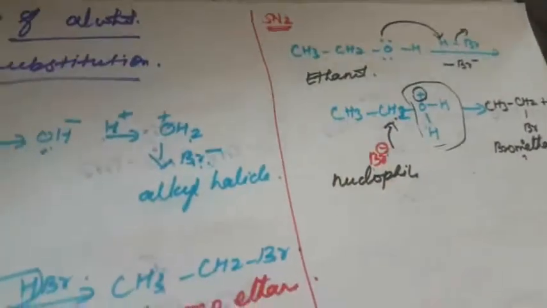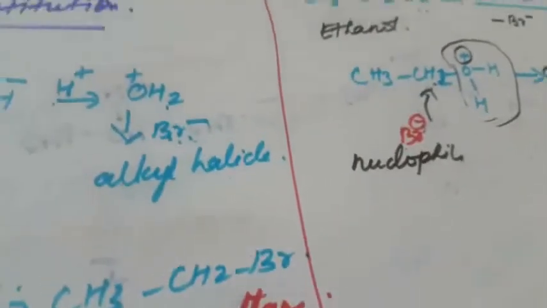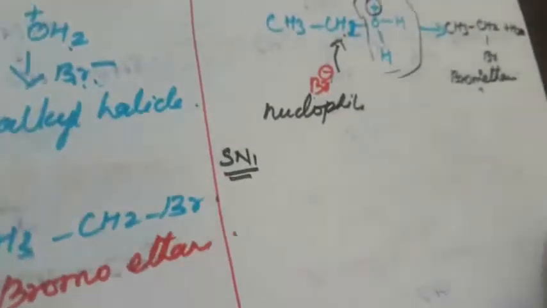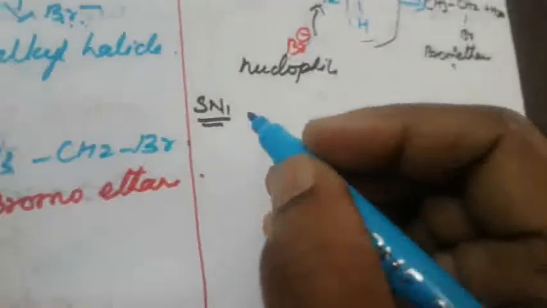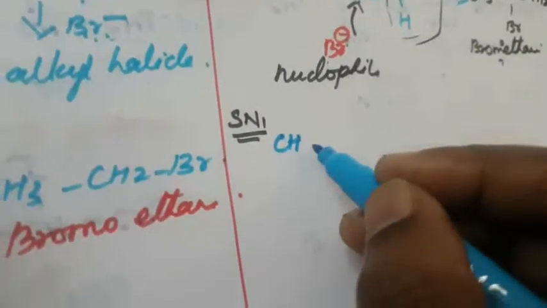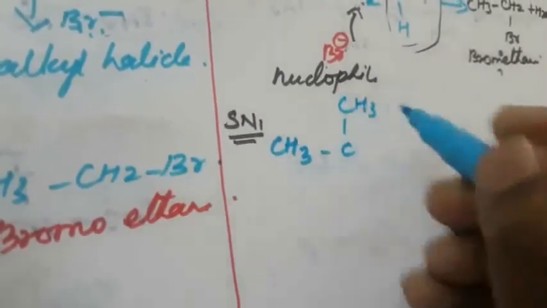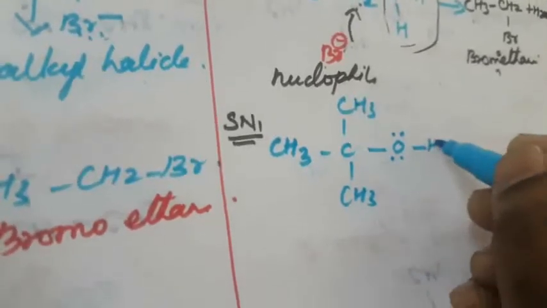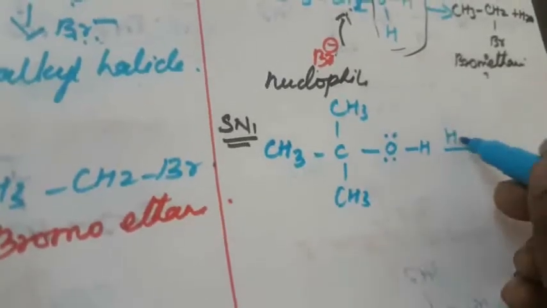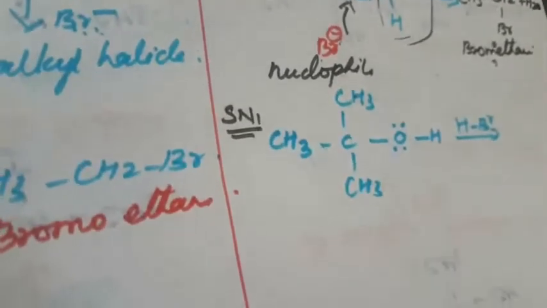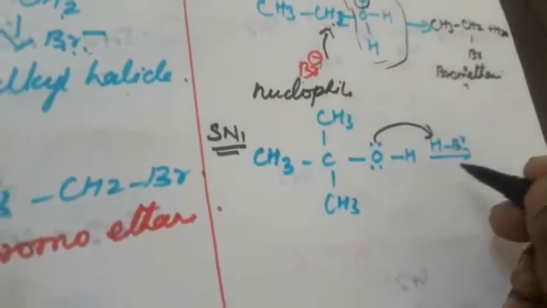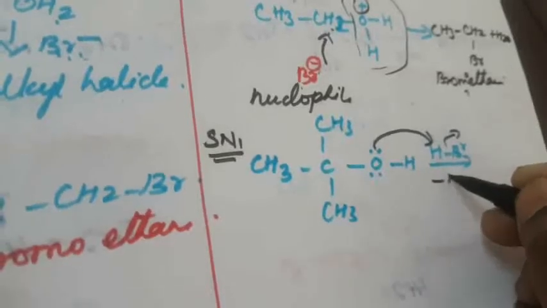So next one is the SN1 mechanism. What is the SN1 mechanism? The same one, the SN1 mechanism. First, it takes place in the tertiary alcohol, CH3, CH3, CH3, then H. So what is the first step? Proton will be attached. So here, that is attached to this position, it becomes positive charge. So again Br minus is liberated.